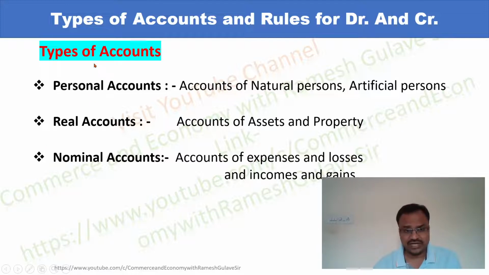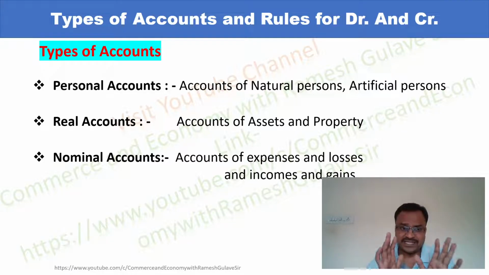Personal account includes accounts of natural person and artificial person, and impersonal account includes real account and nominal account, right? So technically there are two types, but broadly, in order to memorize the types of account easily, we have classified accounts in three categories as personal account, real account, and nominal account.